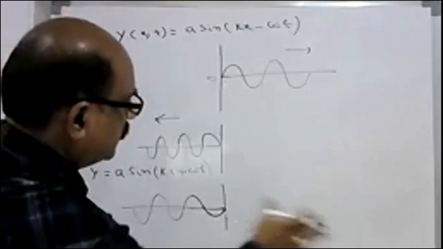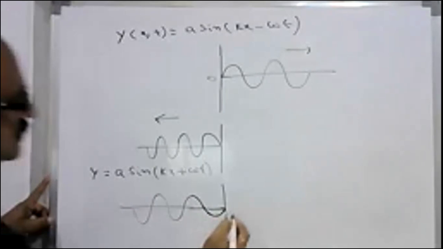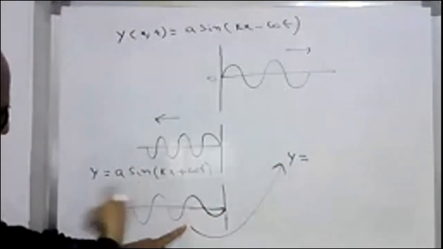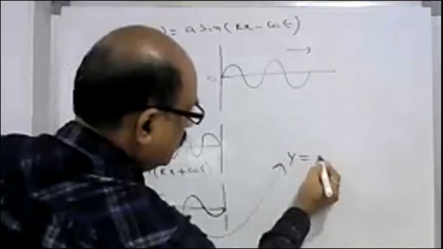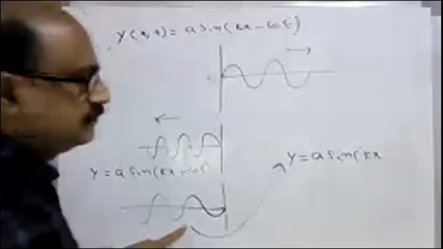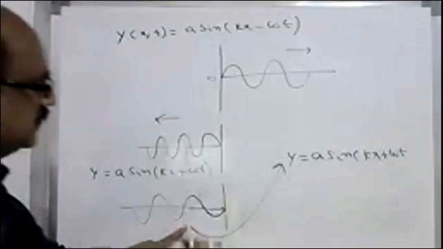In this case, I will write the equation for this: y is equal to, because it is propagating on the negative x-axis, A sin(kx plus omega t). With reference to this, what is the initial phase angle?